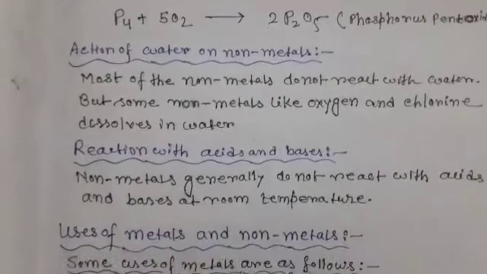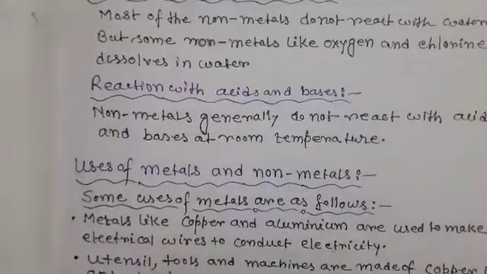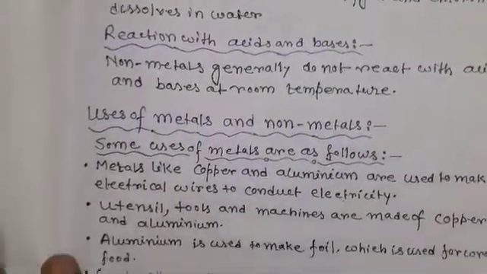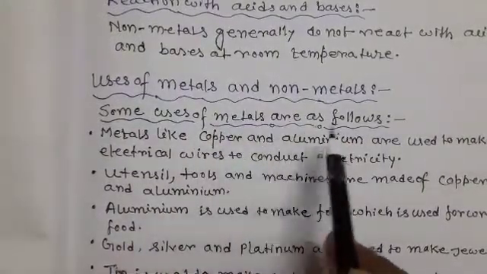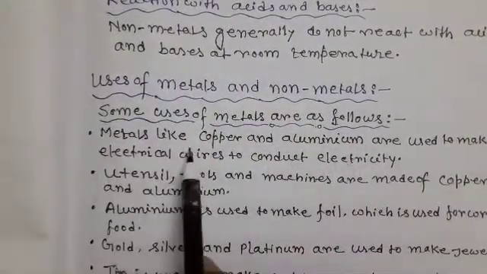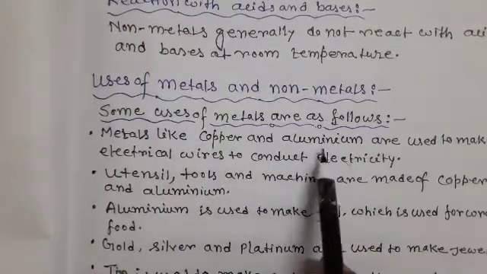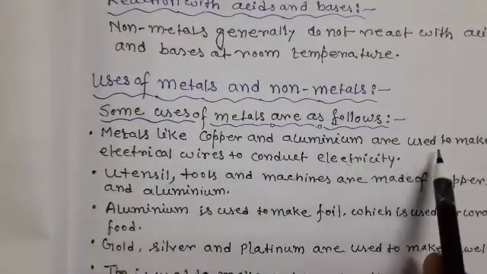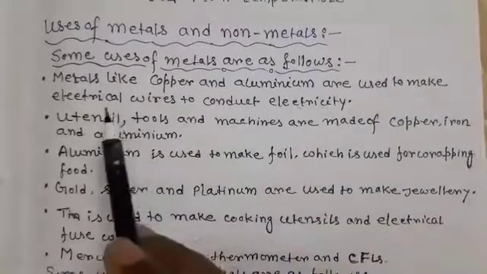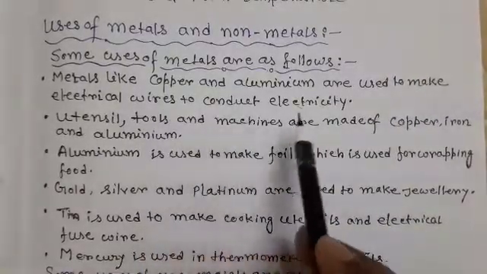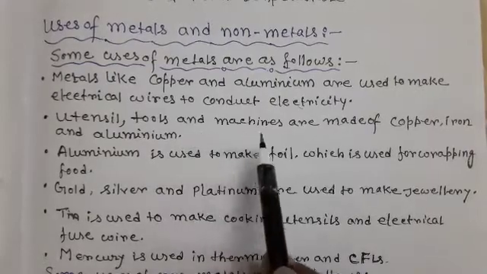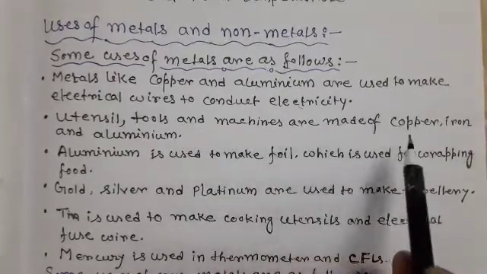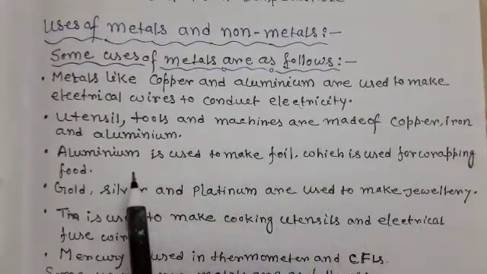Now, students, we are going to discuss some uses of metals and nonmetals. At first, some uses of metals are as follows. Metals like copper and aluminium are used to make electrical wire to conduct electricity. Utensils, tools, and machines are made of copper, iron, and aluminium.